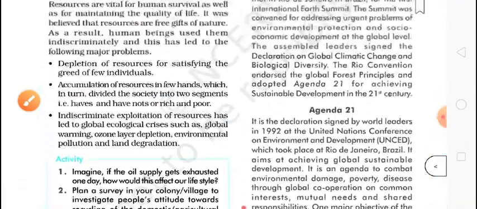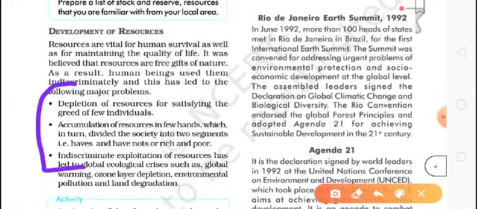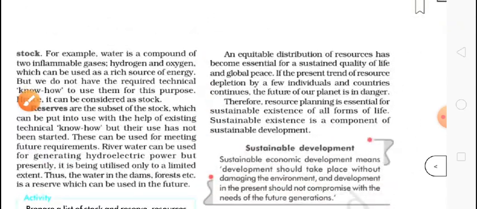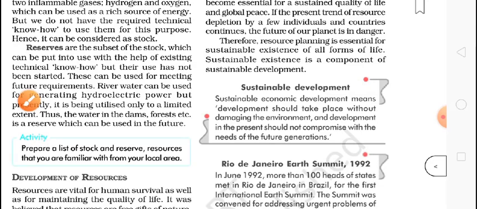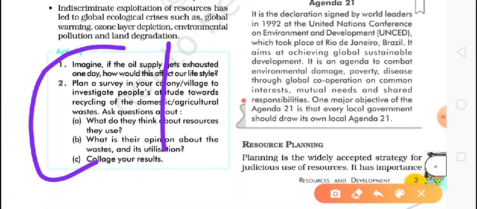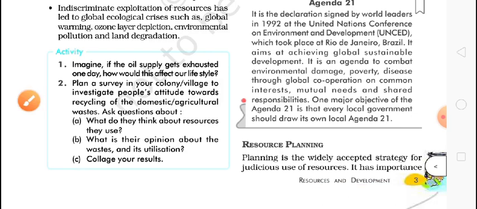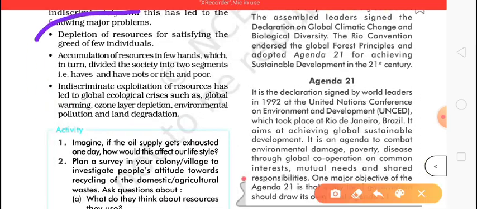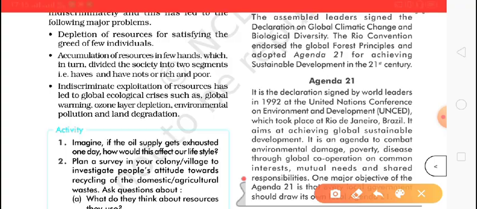Okay, so these 3 points you must write because it is very important. It means these problems are becoming very serious. So is someone doing something for this? Okay, let's see.